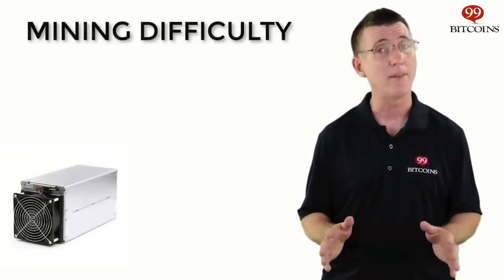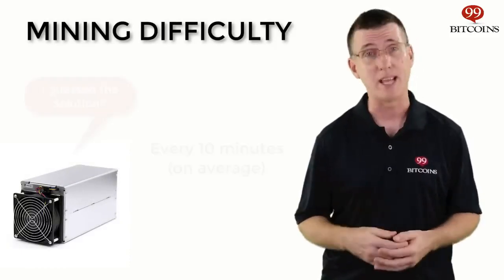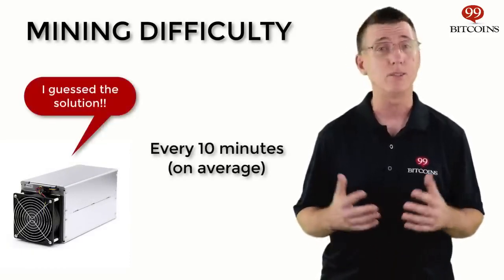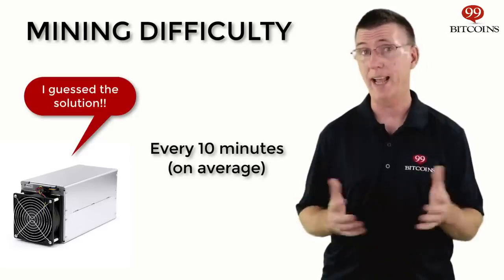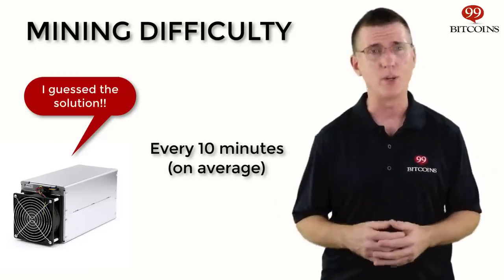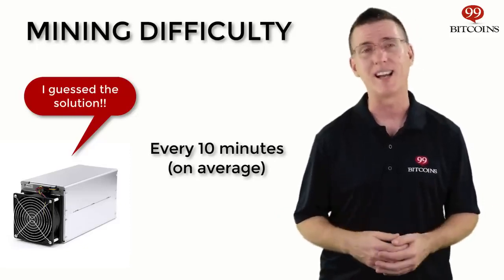Well, he wanted to create a steady flow of new Bitcoins to the system. In a sense, this was done to keep inflation in check. The mining difficulty is set so that on average, a new block will be added every 10 minutes. Now remember, this is on average. We can have 2 blocks being added minute after minute and then wait an hour for the next block. In the long run, though, this will even out to 10 minutes on average.